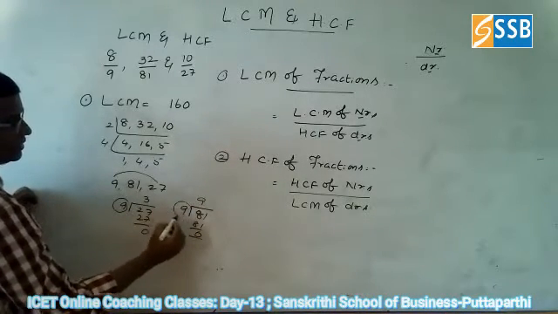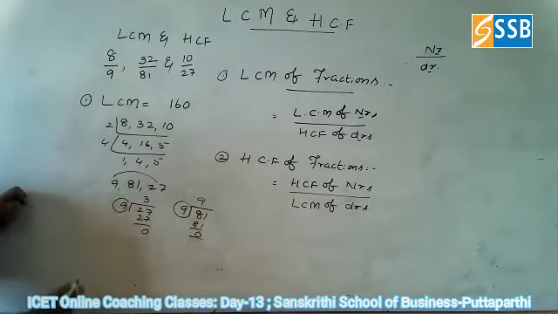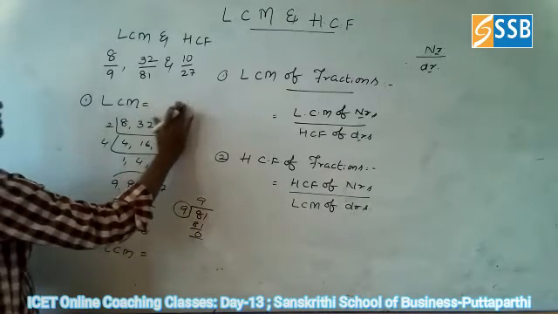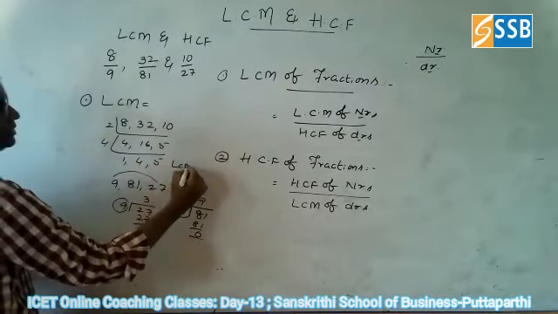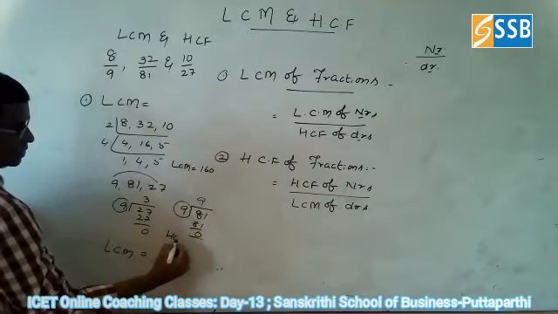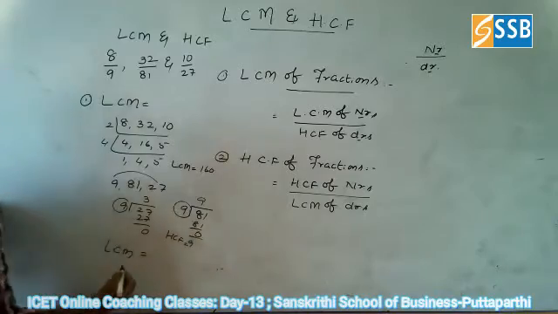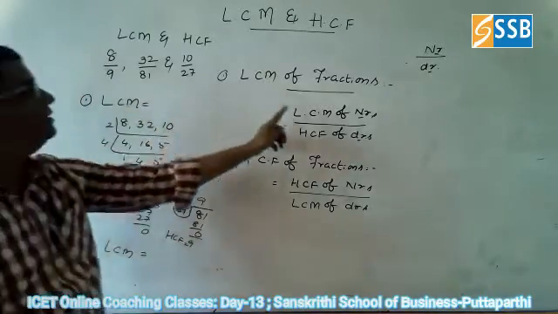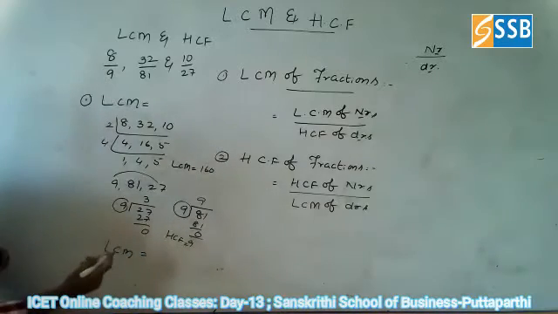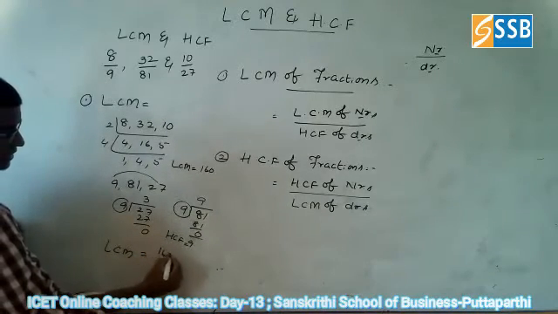So the HCF is 9. Therefore, the LCM of the fractions is the LCM of the numerators by the HCF of the denominators, 160 by 9.